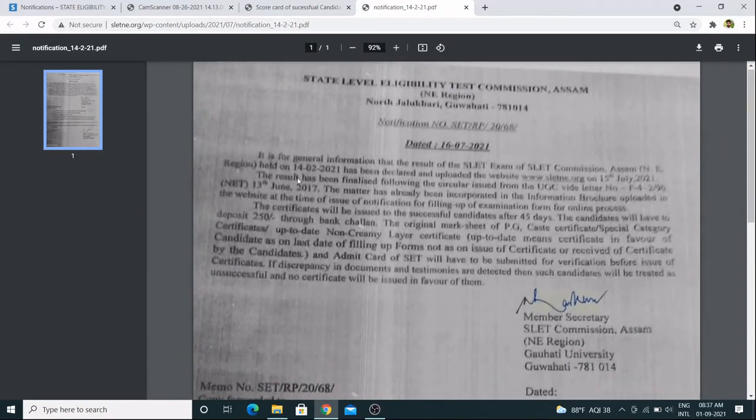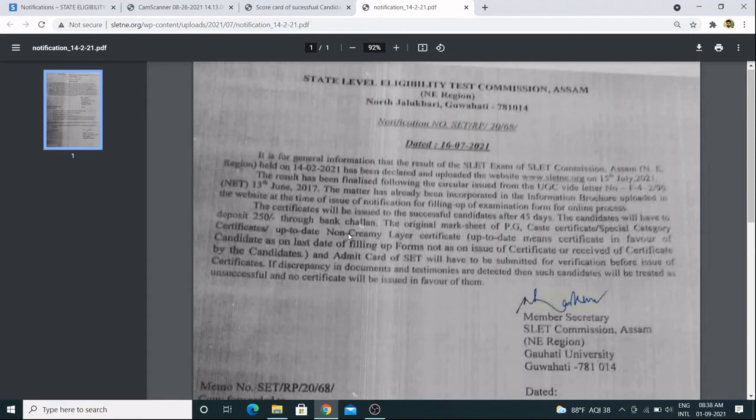It is for general information that the result of the SLAT exam of the SLAT Commission Assam. This is not required. Here it is written that the certificates will be issued to the successful candidates after 45 days, meaning after the result is declared. After the result is declared, the candidates will have to deposit 250 rupees through bank challan. The original mark sheet of PG is required. If you have any category certificate, you have to produce it in original, up to date.